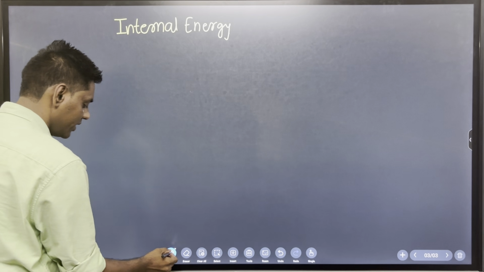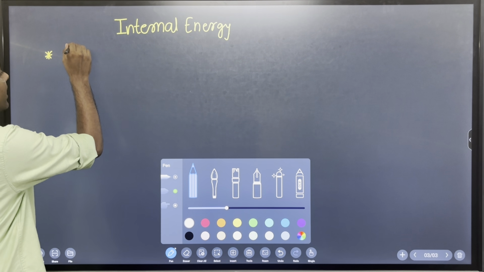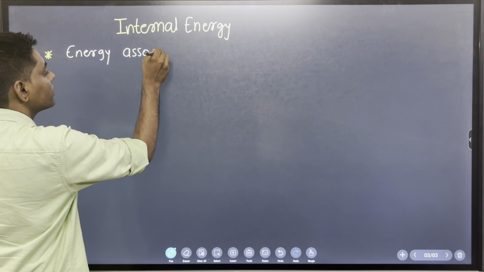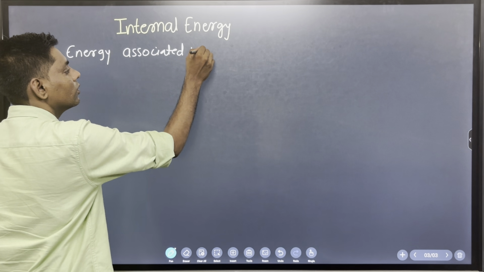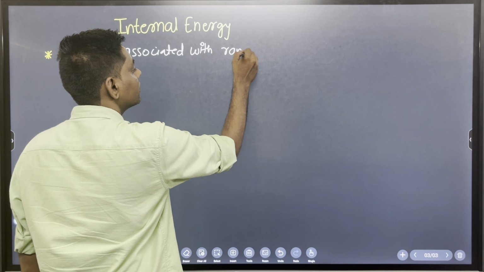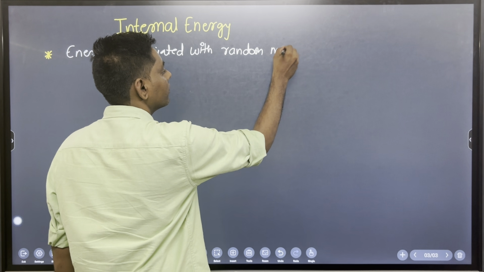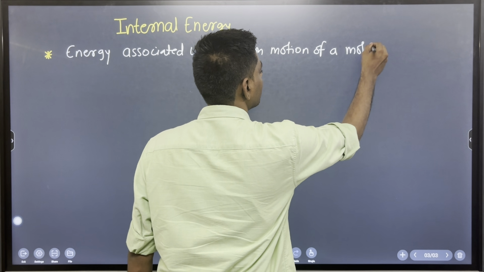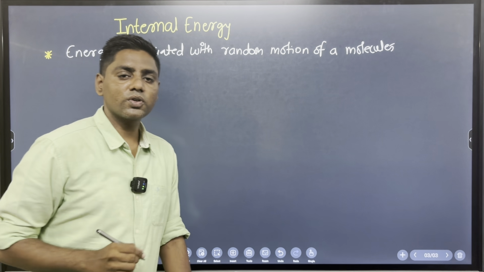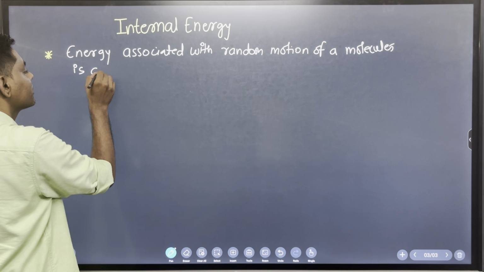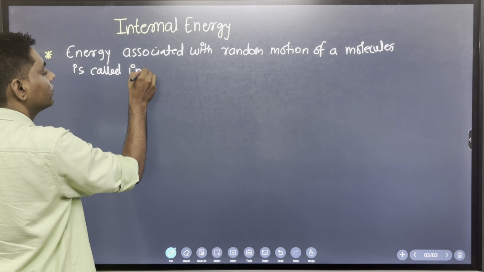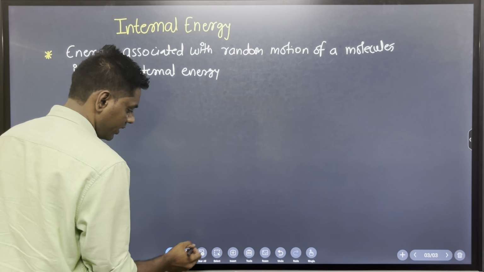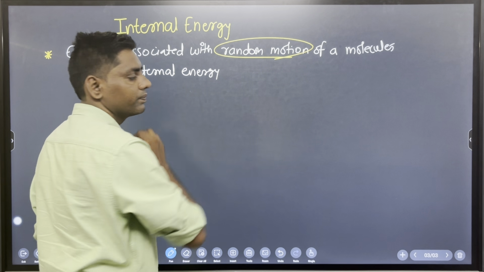The first point, now it is very easy to remember: the energy associated with the random motion of the molecules is called internal energy. So remember, the most important words here are random motion.